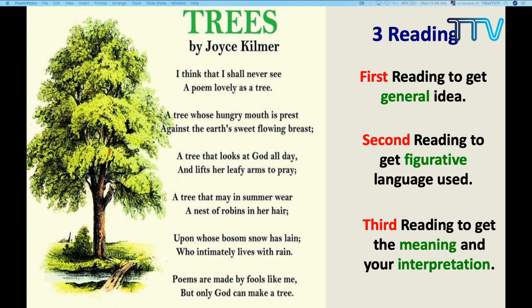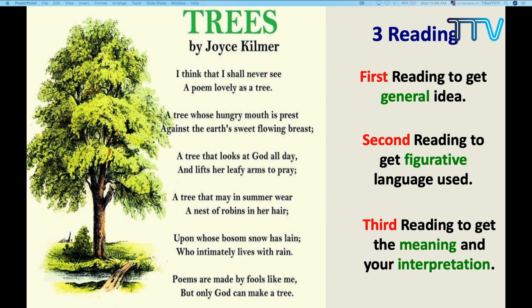And in the third reading, since you have already read twice, you will get some idea, and now you try to get the main meaning and interpret in your own language what the poet is talking about. What kind of emotion, what is the style of the poem, what are the words chosen by the poet, what are the sentences, and what is the feeling, the attitude of the poet towards the title or towards the reader. These are the things that you have to keep in mind.